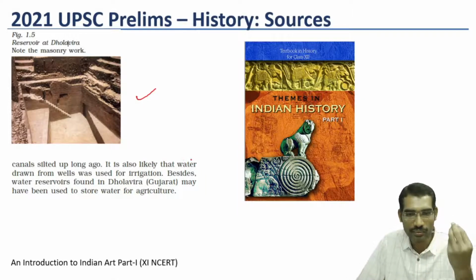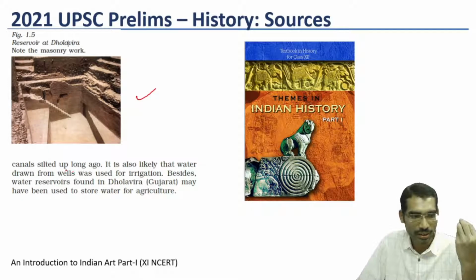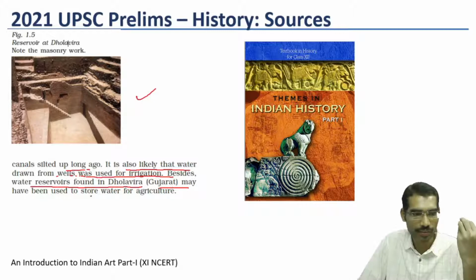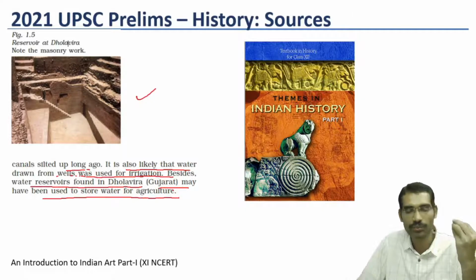And there is a paragraph in the book, canals silted up long ago. It is also likely that water drawn from wells was used for irrigation, besides water reservoirs found in Dholavira, Gujarat, may have been used to store water for agriculture.